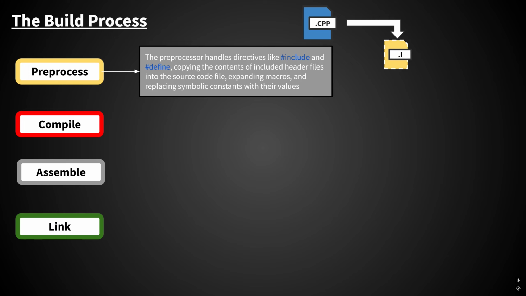The end result of the preprocessor stage is .i files. This information is specifically focusing on the MSVC toolchain, which is what is used by Rider and Visual Studio for builds. Other compilers may handle their preprocessor output differently, but for our purposes, the .i file represents preprocessor output.